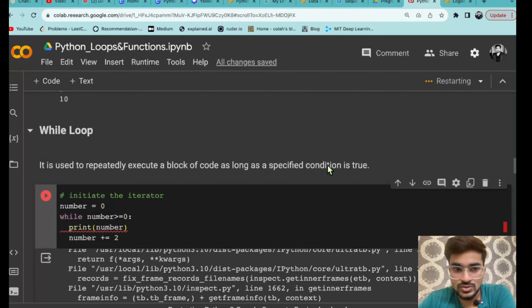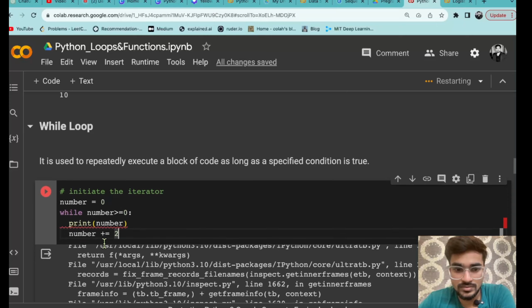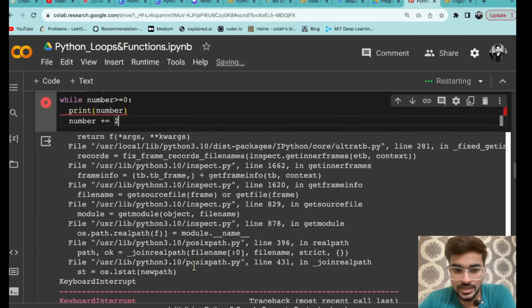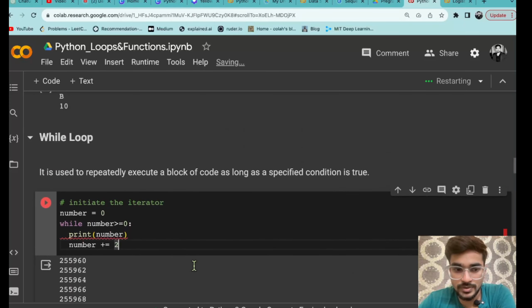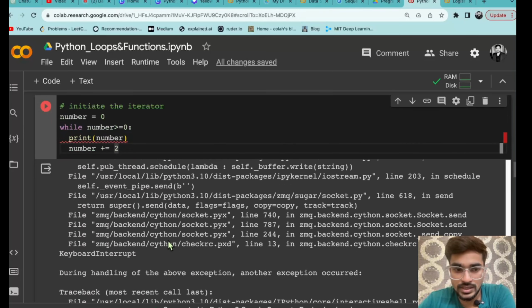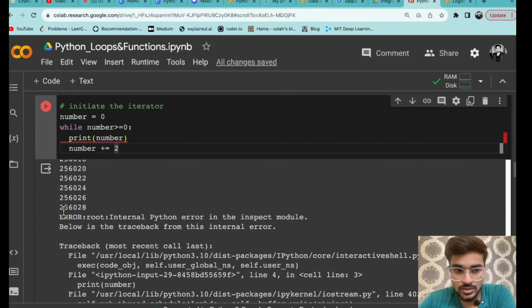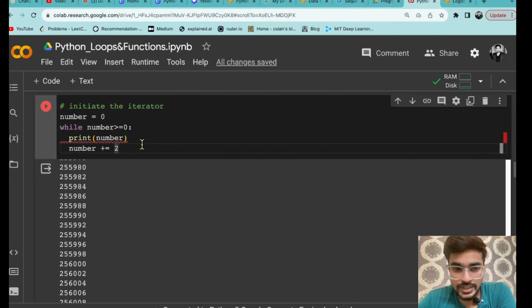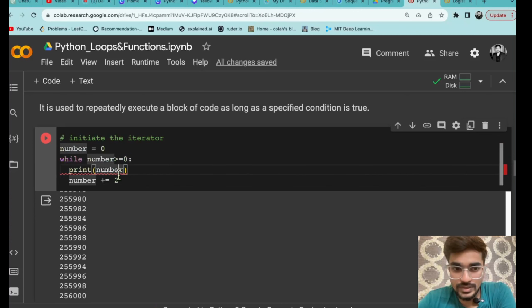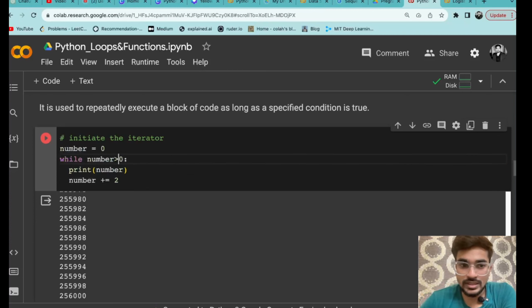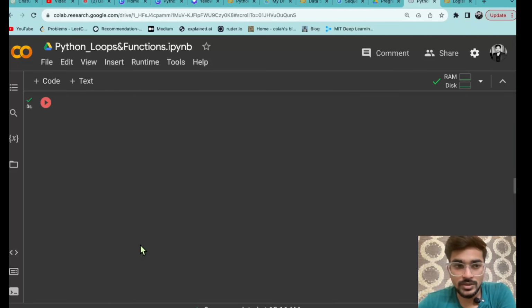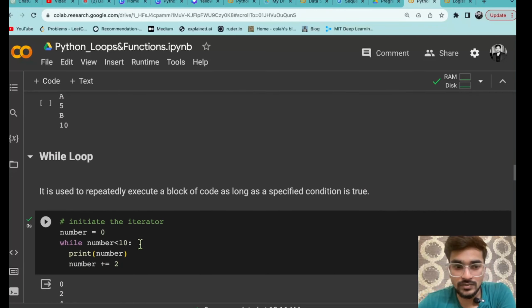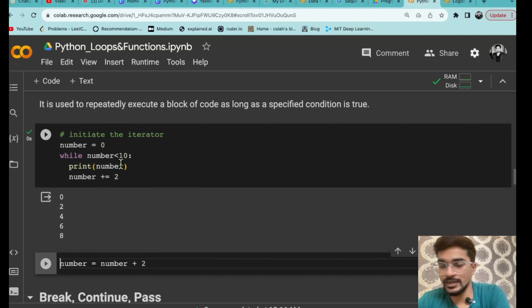Yes, it will just restart the runtime, and it has given an error because it has printed a lot of numbers. You can see that limit, it is going up to 2,56,028. So these are some errors that it has raised, but you need to take care that you are giving a proper condition so that it will break. Without giving a proper condition, it will just print infinitely.